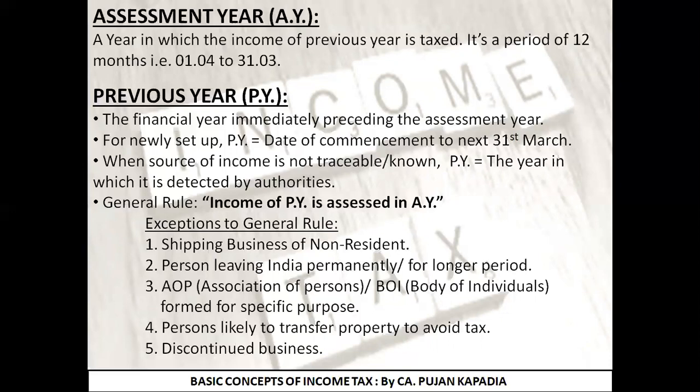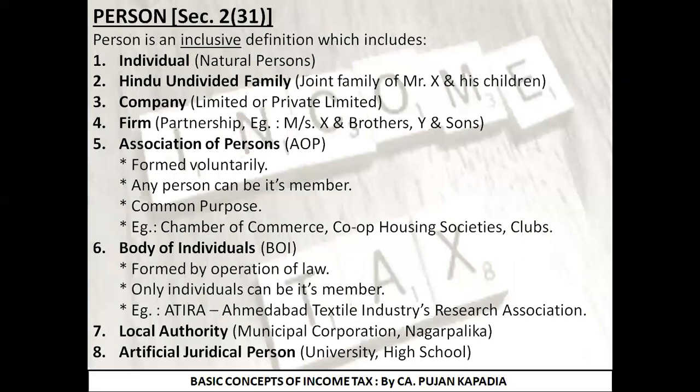And finally, we studied the general rule that the income of previous year is assessed to tax in the assessment year. That is, whatsoever I am earning in the previous year will be liable to tax in the assessment year. But there were certain exceptions. So we have studied 5 different exceptions to this rule. This is what we have covered till date. I hope you all are clear with what we have covered till now. Now let's move forward to the next topic.